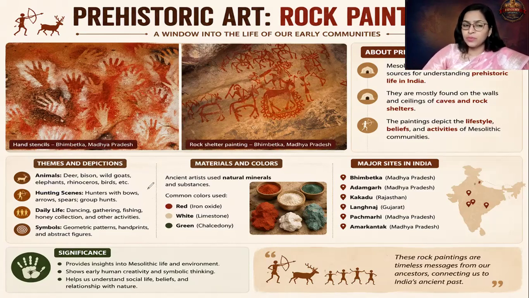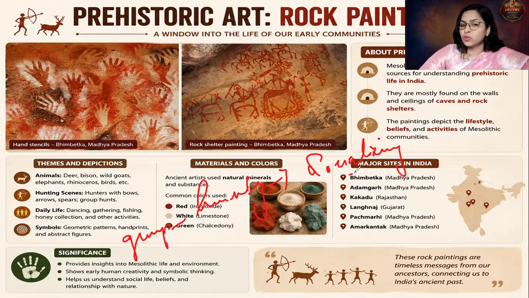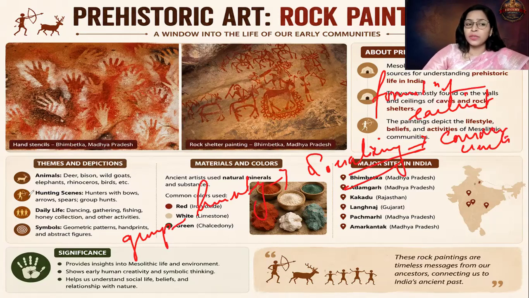So this is a very important thing which you need to interpret: group hunting depicts the socializing of man, and this hints towards the formation of the earliest communities. Getting it? That you need to remember. In this manner you have to interpret the things.